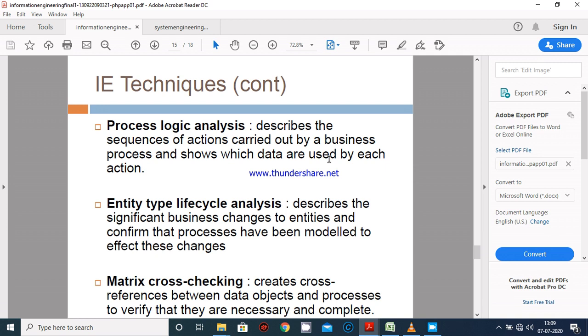Next one is process logic analysis. After that, entity type lifecycle analysis. After that, matrix cross checking. So I'm going to explain process logic analysis, which is the most important, most famous technique of information engineering, and which is used to describe the sequences of actions carried out by a business process and shows which data are used by each action.